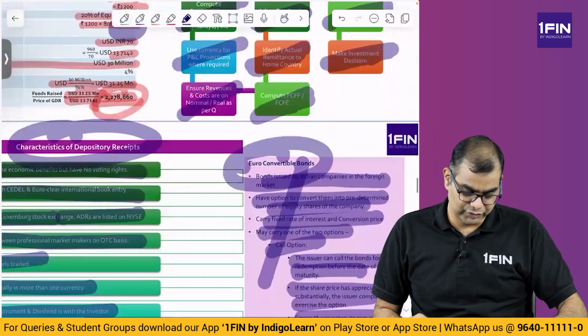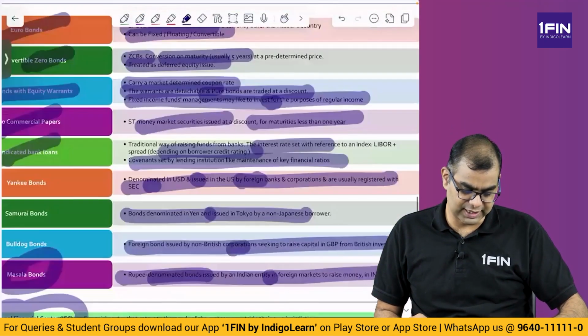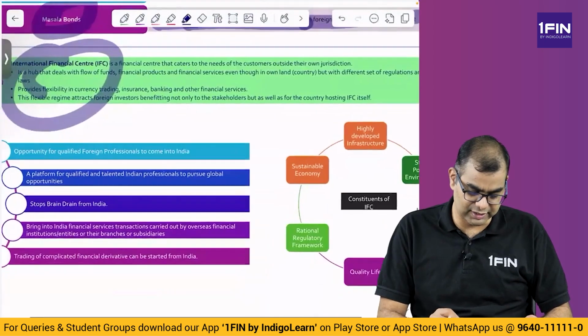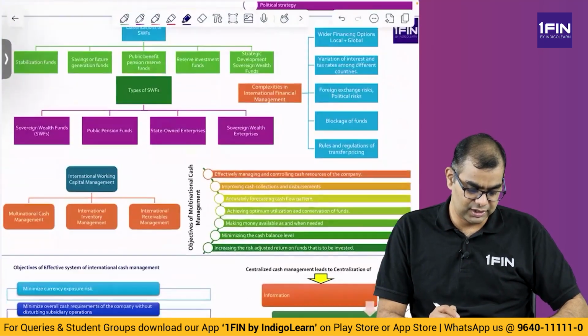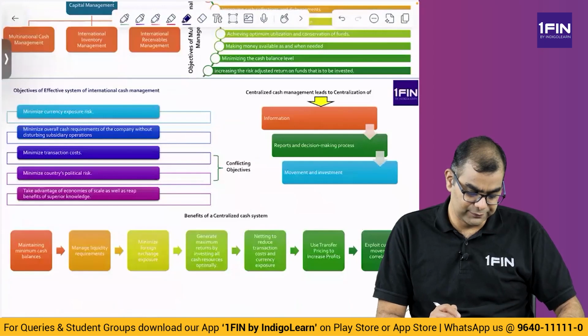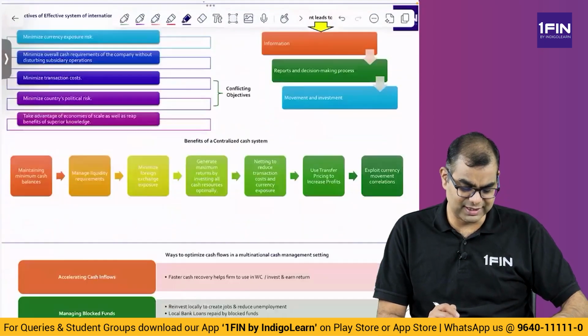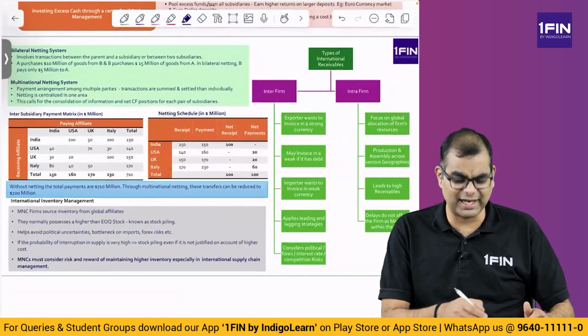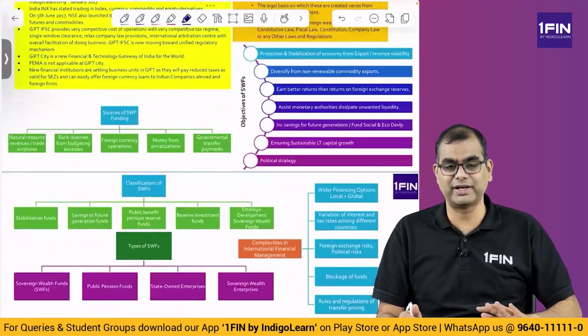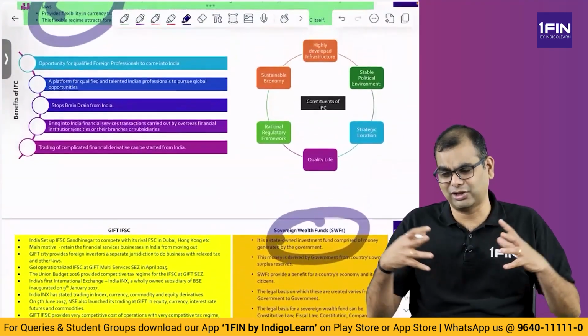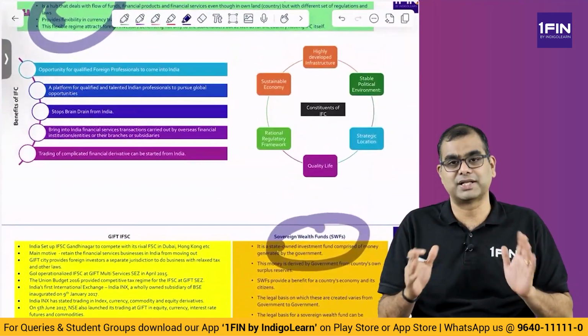Now, before we proceed to the other aspects, there are other topics like IFSC, sovereign wealth fund, and cash management. Very quickly we can finish these, nothing fancy. In cash management also, a very simple question, you can solve this, there's nothing much. This all gets over very quickly because this is largely theory and there is nothing too deep in it. Problems are the real thing.